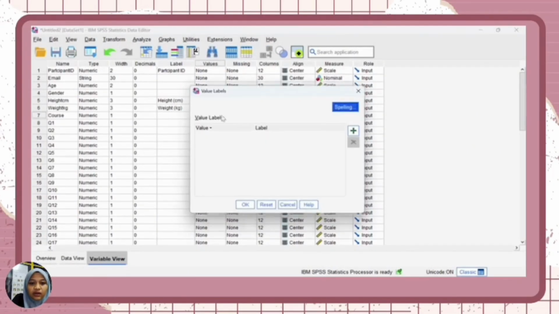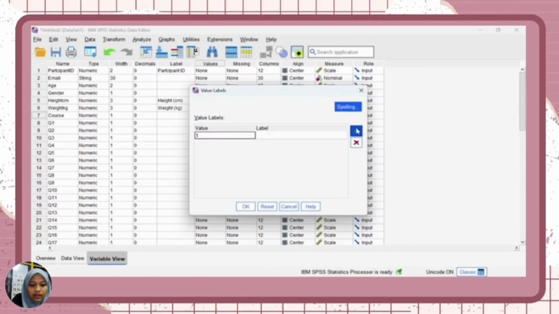And then click OK. And then for semester, the first value is part 5 and the second value is part 6. And then click OK. Next, we put the values for the questions. There are 4 values for this part. For the 0 value, we put did not apply to me at all.